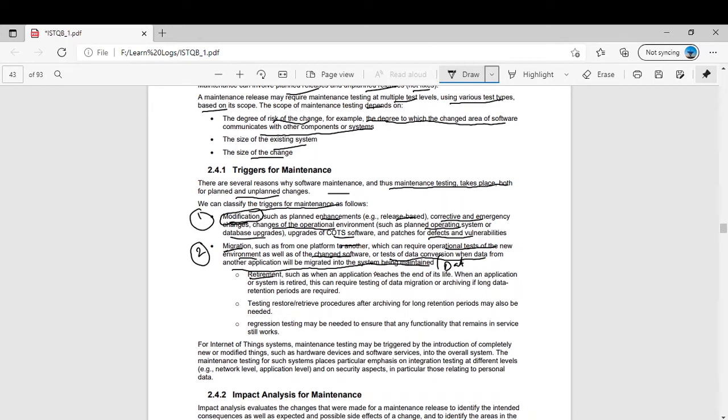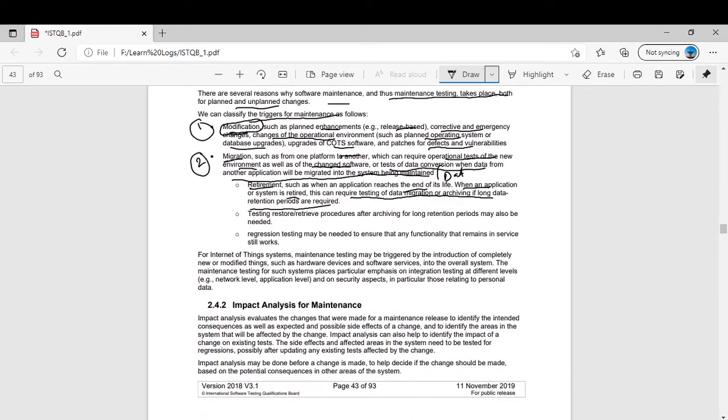When an application or system reaches the end of its life and is retired, this can require testing of data migration or archiving if long data retention periods are required. So if you are retiring your product, you still need to be very careful about the data. Testing restore and retrieve procedures after archiving for long retention periods may also be needed. Regression testing may be needed to ensure that any functionality that remains in service still works.